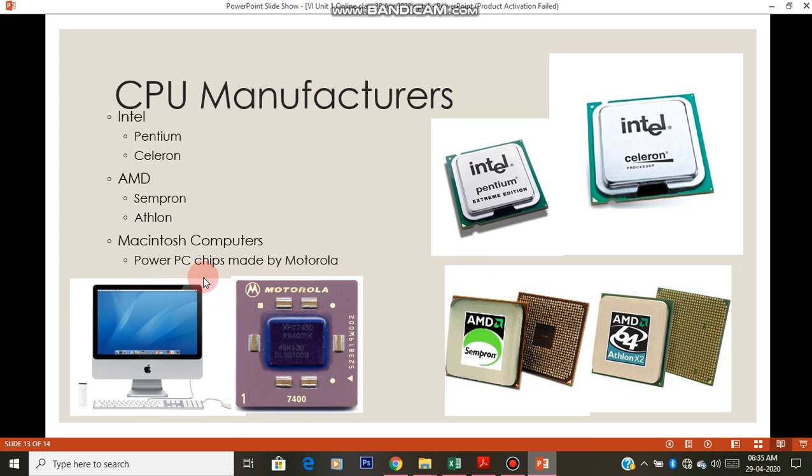Next, Macintosh computers. It is nothing but Mac, the computers designed by the Apple company. Mac computers have a different kind of processor. It is called the PowerPC chip.